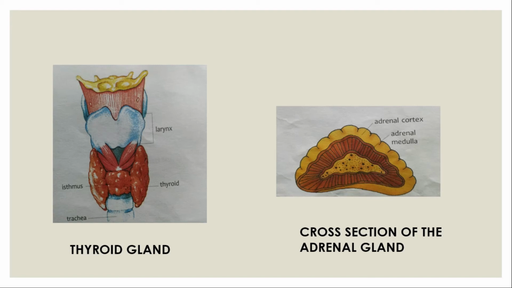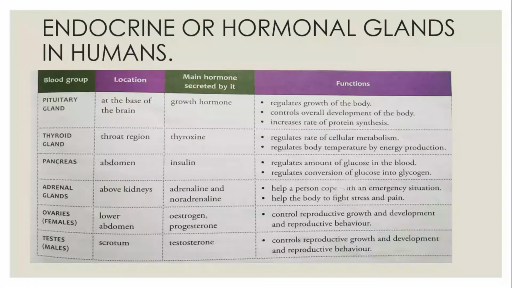Now moving on to the next gland, that is the pancreas, which is a glandular organ located in the abdomen behind the stomach. Now the pancreas is both exocrine and endocrine together, and so it is also called the dual gland. Now why is it so?